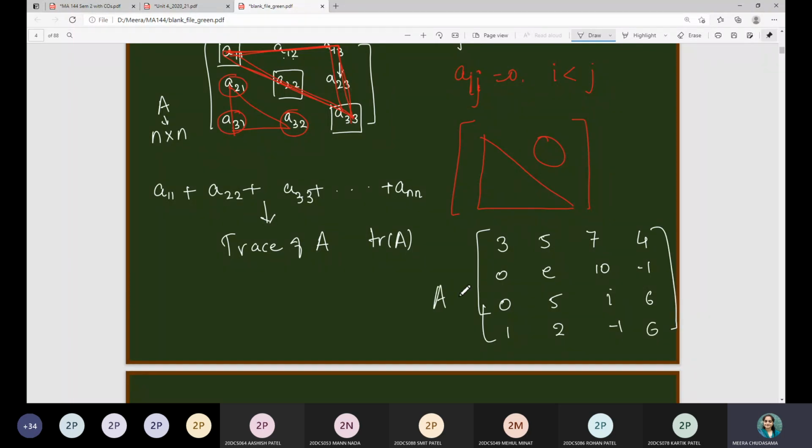So what will be trace of A in this case? 3 plus e plus i plus 6. Yeah, means it will be e plus i plus 3 plus 6, that is 9, right?